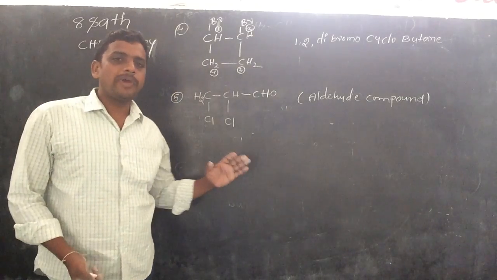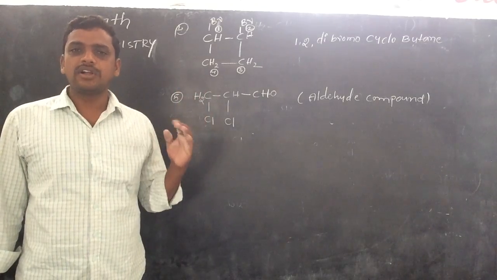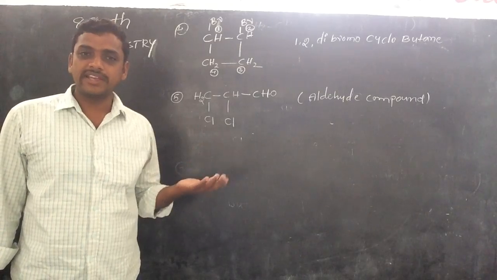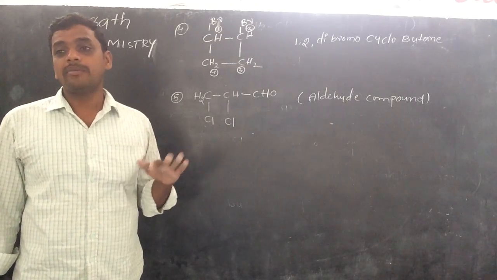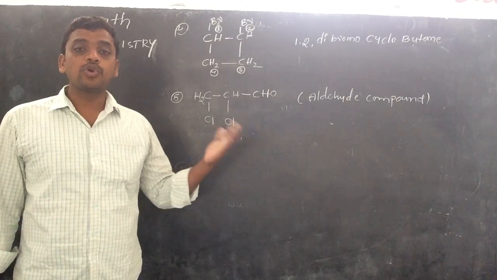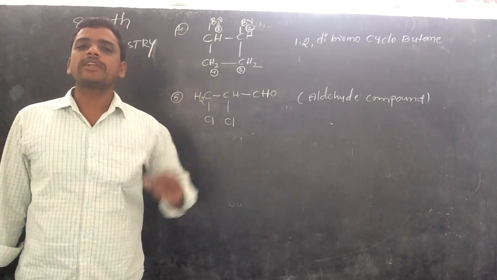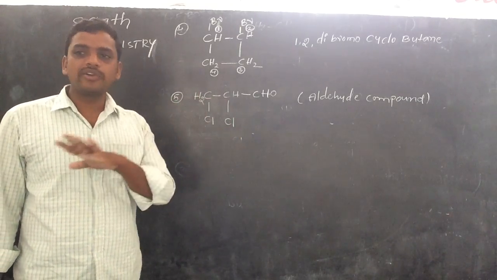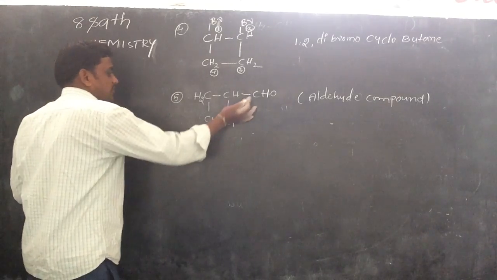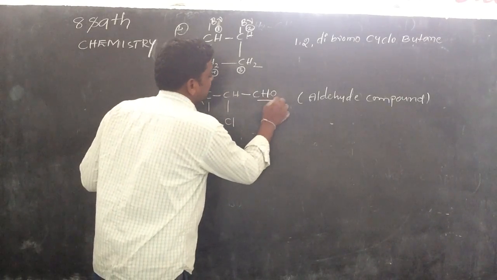To write the IUPAC names of compounds, first of all we have to learn all the functional groups. What is the aldehyde functional group? The keto functional group? The alcohol functional group? Cyanides, isocyanides, amines, amides? Try to learn those first, then go to the IUPAC rules and how to write the IUPAC names. Without knowing that we can't write. First point is completed: the given compound is an aldehyde compound, identified based on the aldehyde functional group.